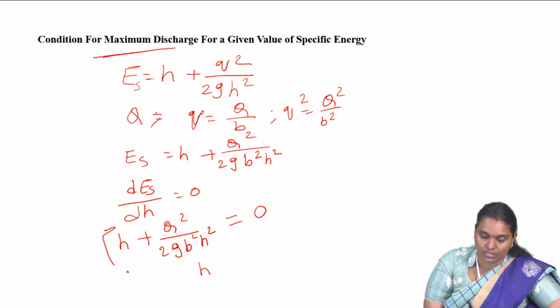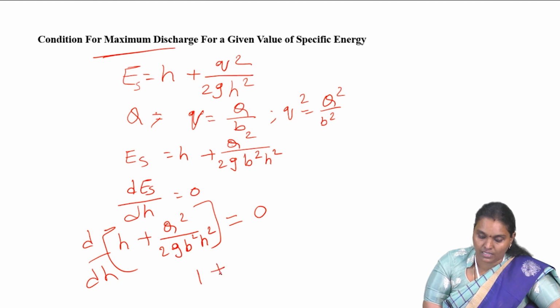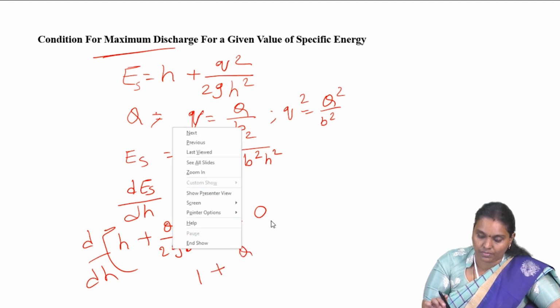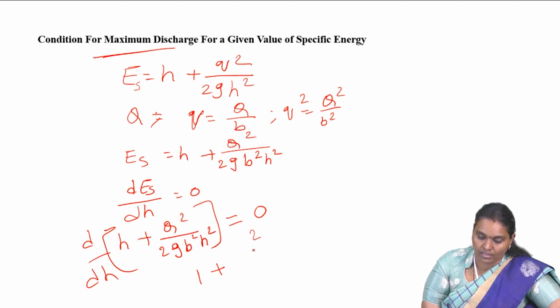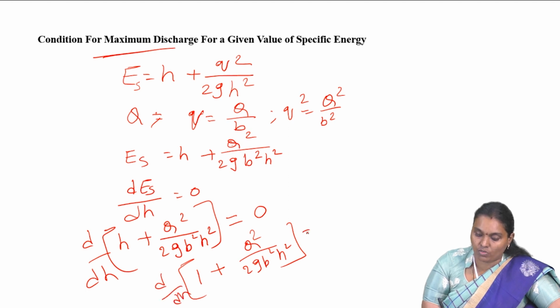This gives 1 plus the Q square term equal to 0.